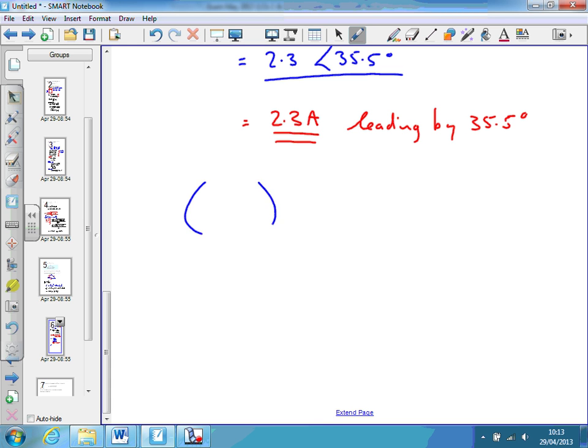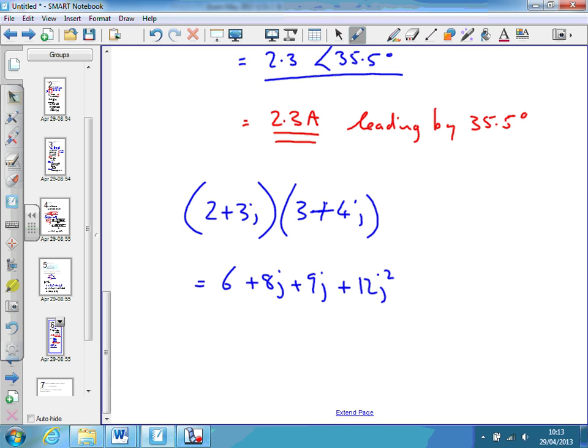So if I were to multiply two numbers, 2 plus 3j by 3 plus 4j, for example, I just multiply out the brackets. 2 3s are 6, 2 times 4j is plus 8j, multiplying every term in one by every term in the other. 3j times 3 is 9j, and 3j times 4j is 12j squared. Collecting like terms, 6, 9 and 8 is 17j plus 12j squared.